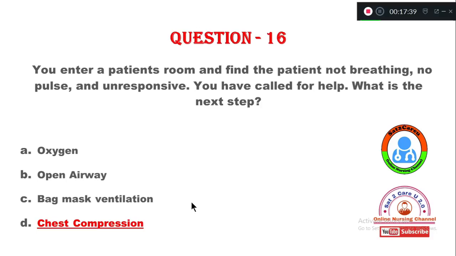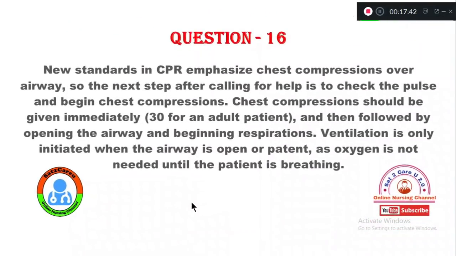The new standards in CPR emphasize chest compressions over airway. So the next step after calling for help is to check the pulse and begin chest compressions. Chest compressions should be given immediately, that is 30 for an adult patient, and then followed by opening the airway and beginning respirations. Ventilation is only initiated when the airway is open or patent, as oxygen is not needed until the patient is breathing. So that's why we are selecting option D, chest compression.